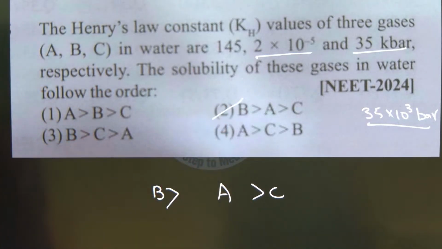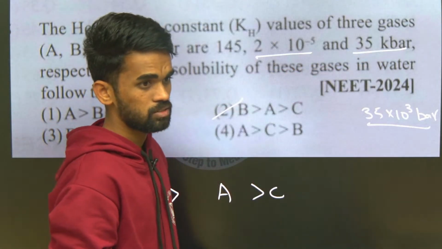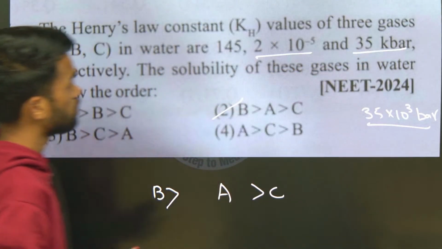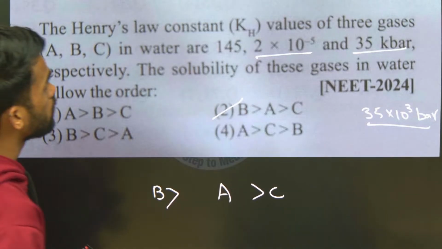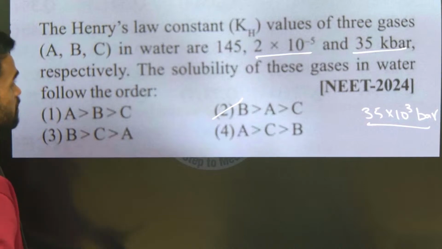Option 2. A is 145 bar. This is 35 kilobar, which is greater. Sir, he told kilobar for every. Okay, everyone. Okay, fine. So tell me now once again.